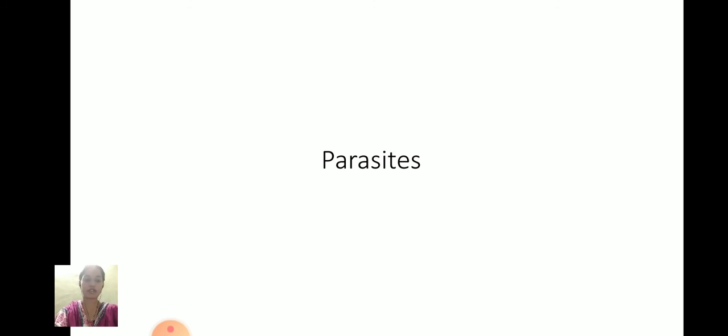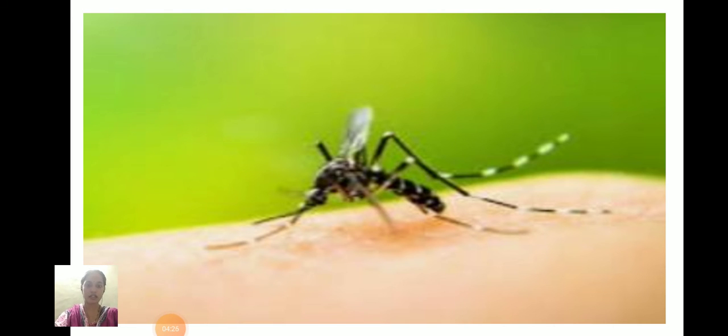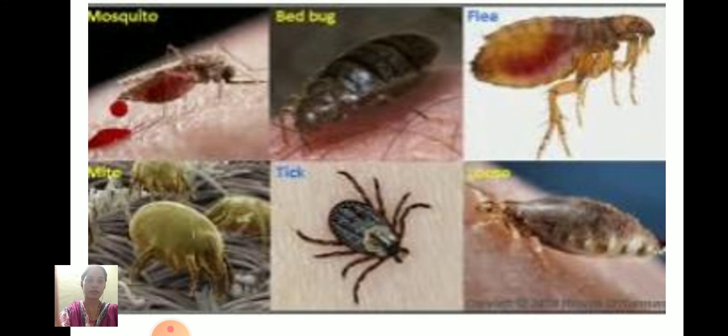Let me move to the topic of parasites, children. What are parasites? They depend on host animals for food. If we see a mosquito, this is one of the parasites which mainly depends on host animals for food. Bedbug, flies, mite, tick, and also snake depend on host animals for food. They mainly suck the blood and feed their bodies. Clear, children?